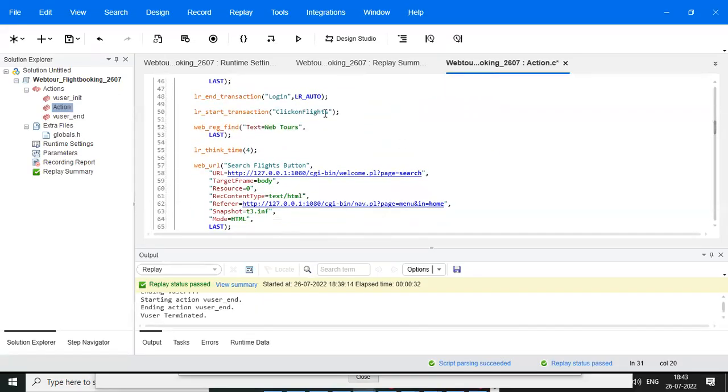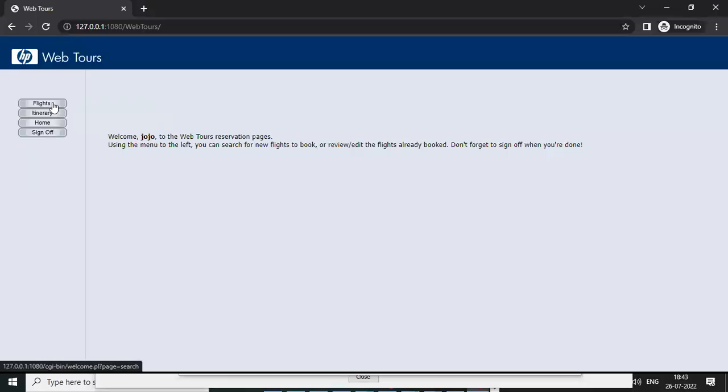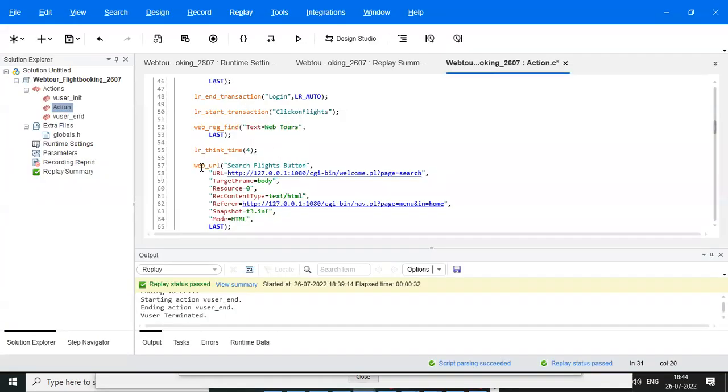Then going here again, after that the search flight button. Click on flights and go to the application. When you are clicking, not submitting anything or writing anything, which function will be generated? Anyone? I just clicked the flight button. Which function is generated? Web URL, right? See, web URL.